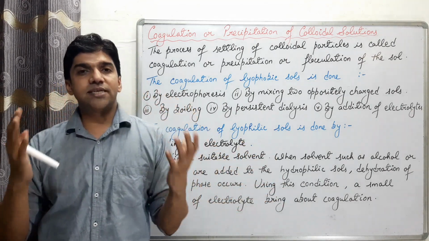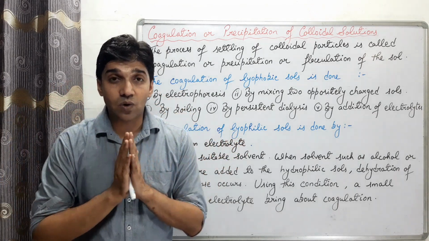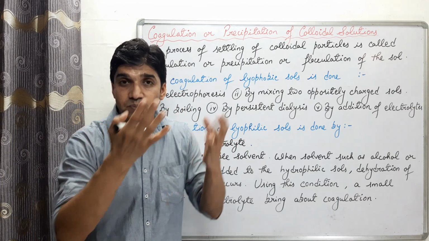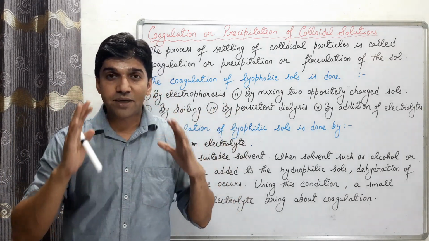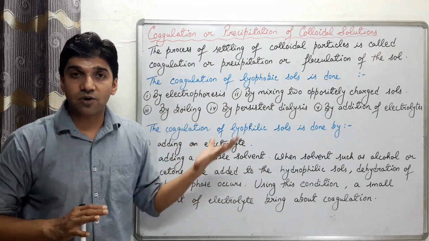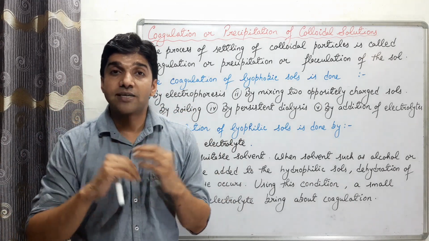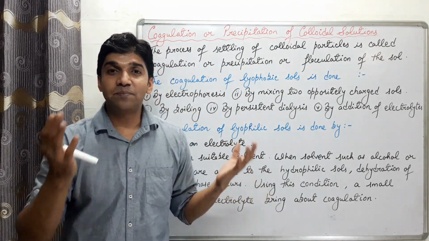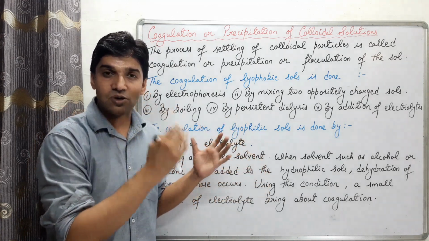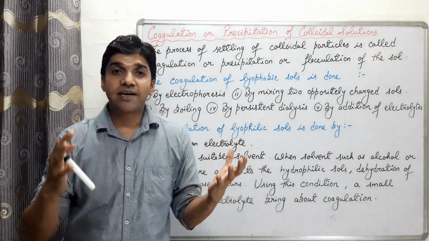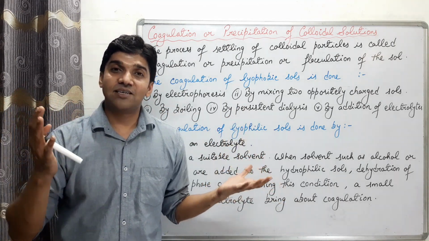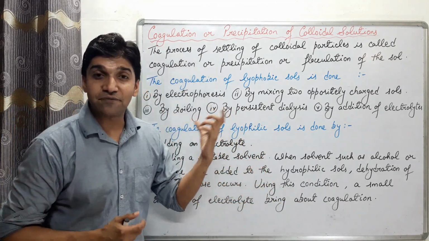So these cellophane sheets or parchment paper allow only the small ions and the small molecules to pass through them. But the bigger molecules, the bigger particles of colloid are not allowed to pass through them. And thus we can purify the colloidal solution by removing the excess amount of ions or electrolytes present in the solution by means of diffusion.